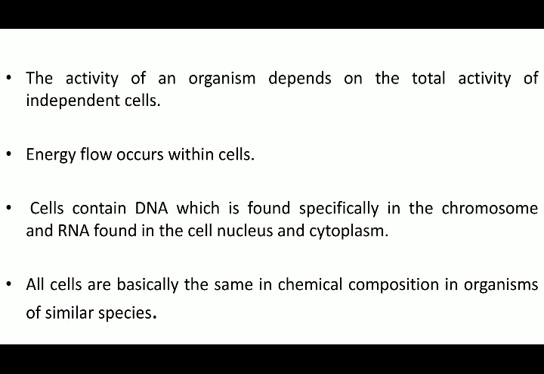Cell contains DNA which is found specifically in the chromosome, and RNA found in the cell nucleus and cytoplasm. So we know that DNA is a genetic material. It is coding everything that a cell has to do.